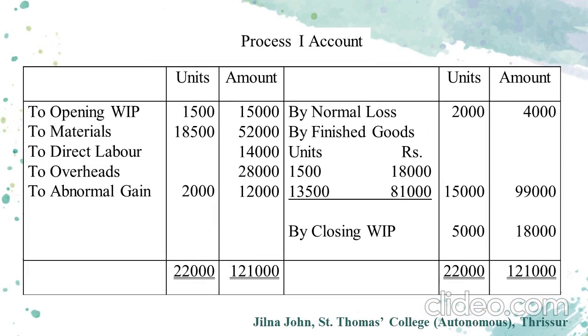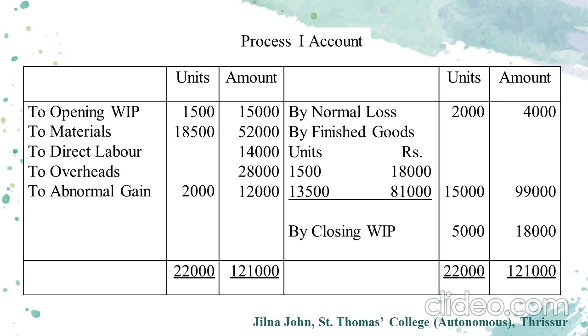Now let's start the preparation of process accounts. Process 1 account: opening working progress is 1,500 units, the amount is 15,000 rupees. And regarding the units of materials, 18,500 units have been introduced, and the cost figure for the same is 52,000 rupees. Then for direct labor it is 14,000 rupees and 28,000 rupees for overheads. Abnormal gain 2,000 units amounting to 12,000 rupees. So the total of units is 22,000 amounting to 1,21,000.